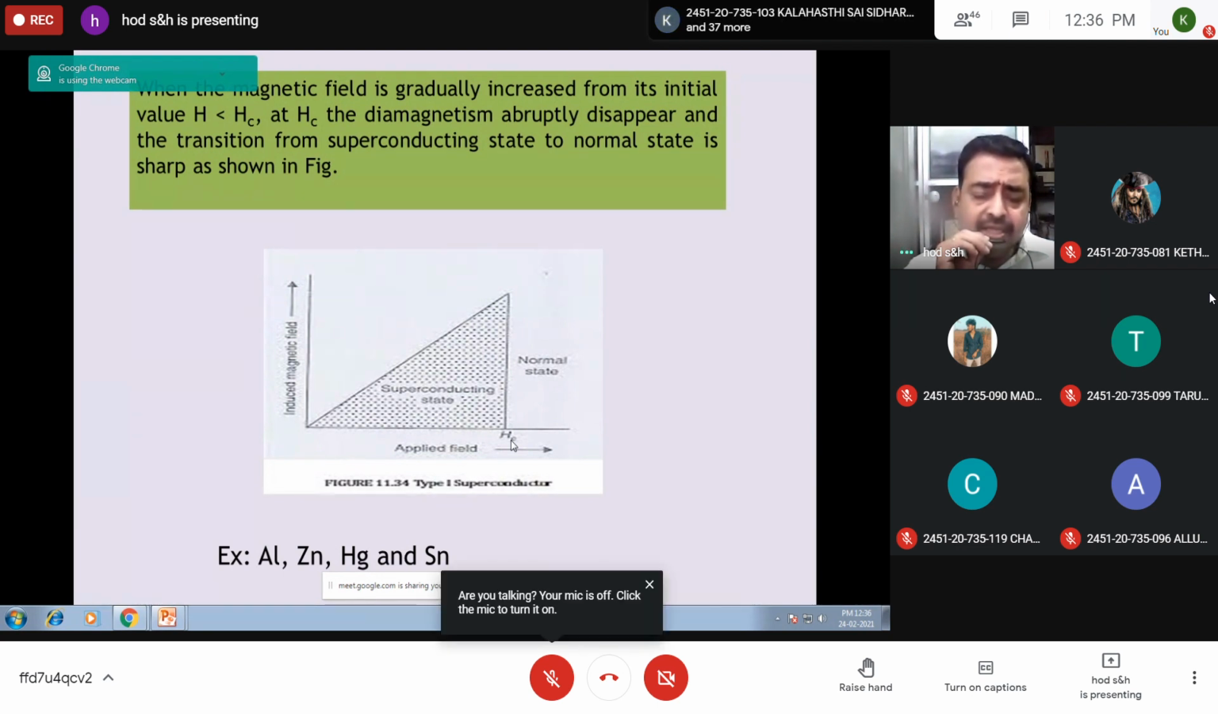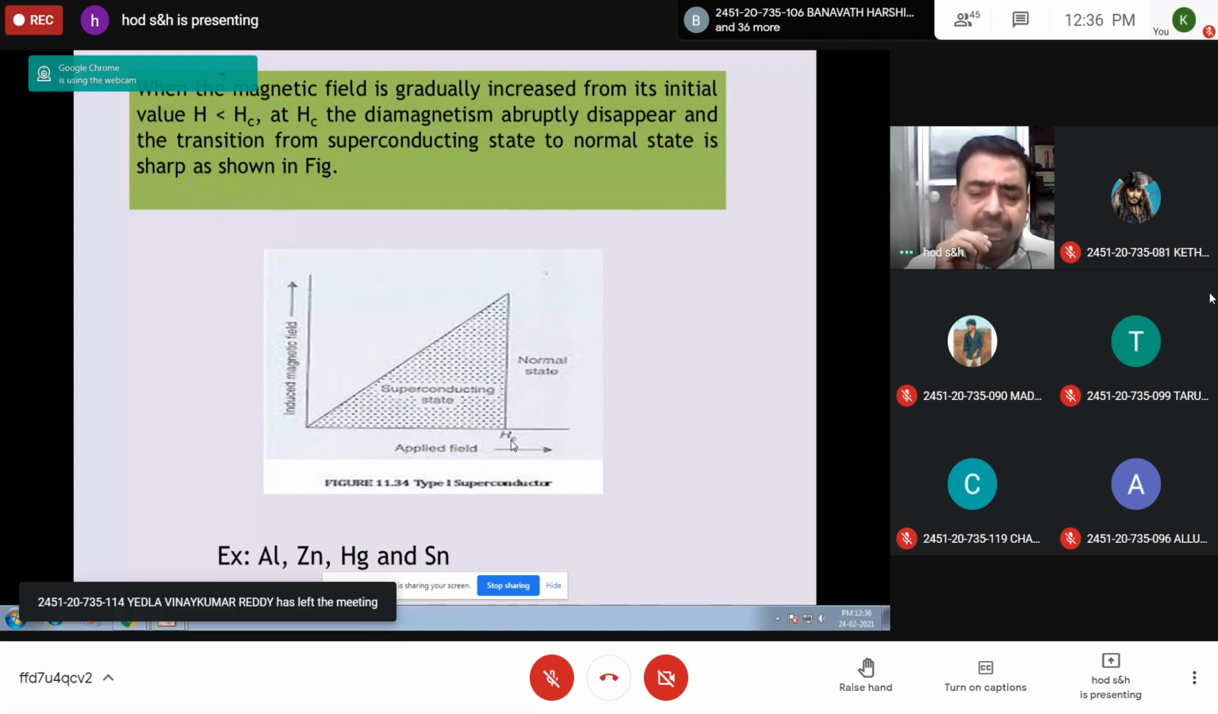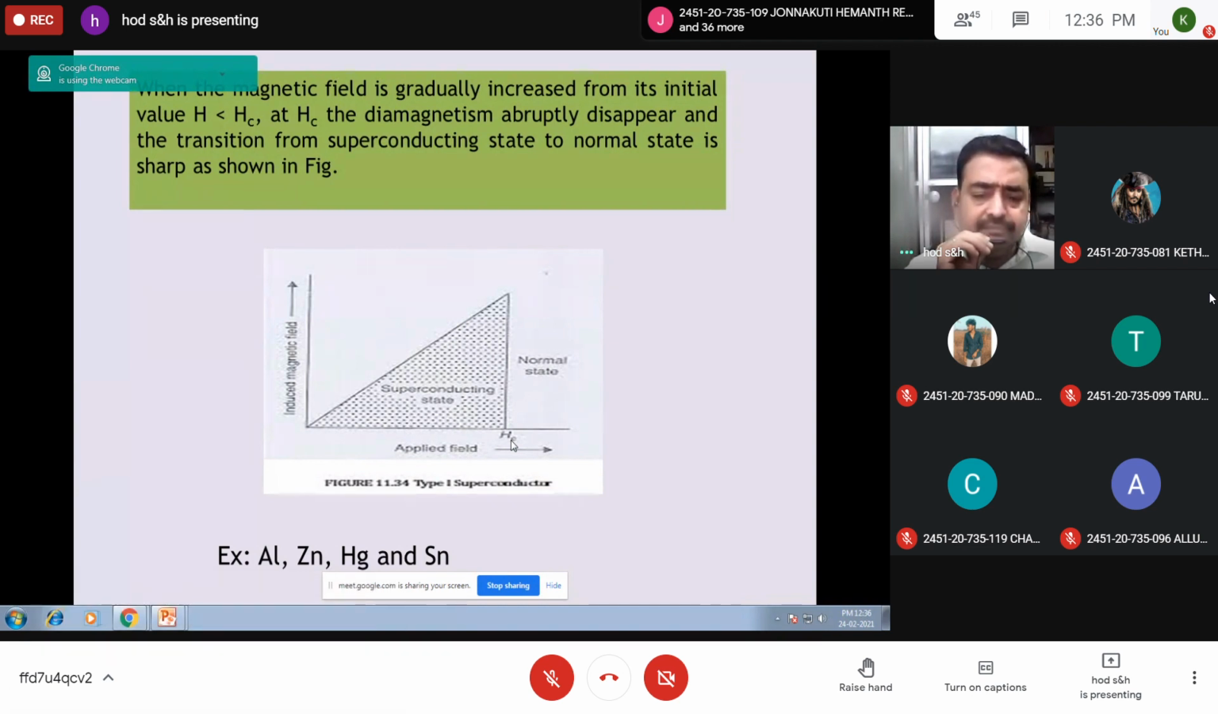Up to HC, it excludes all magnetic lines of force and it behaves as a superconductor obeying the Meissner effect, and it is a perfect diamagnetic. At HC, the superconductivity is completely destroyed and it becomes a normal conductor. Aluminium, zinc, mercury, etc. are examples of type 1 superconductors.